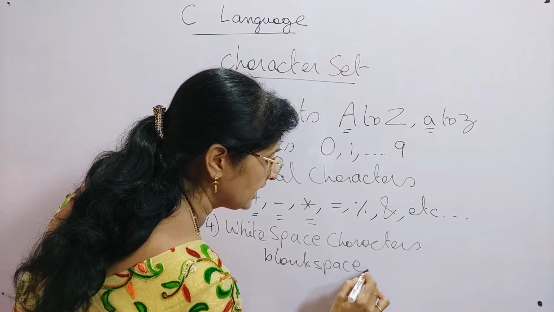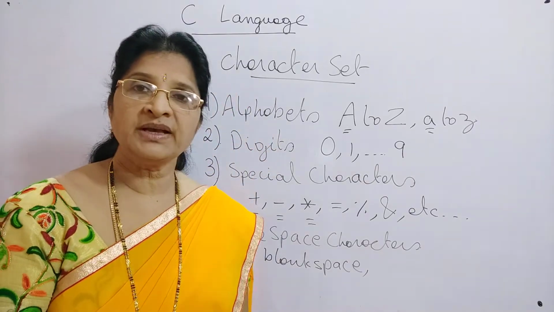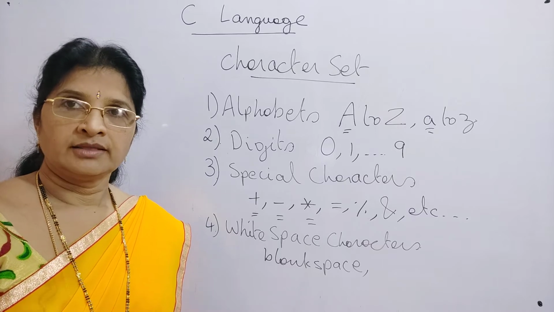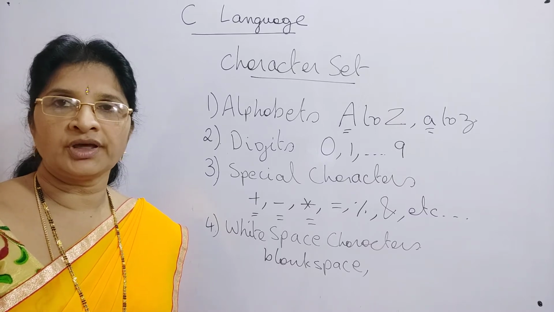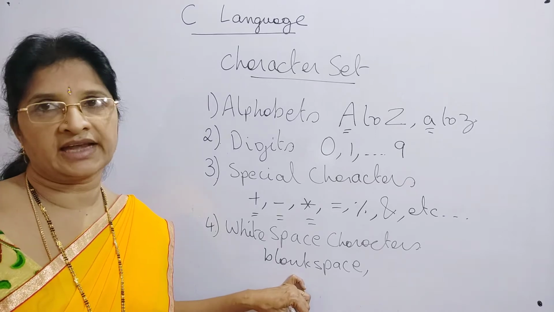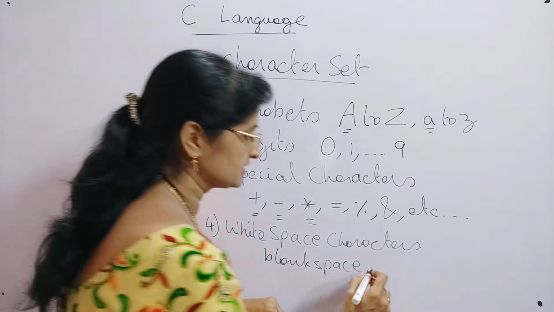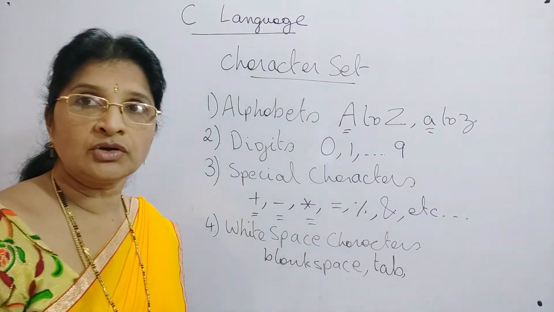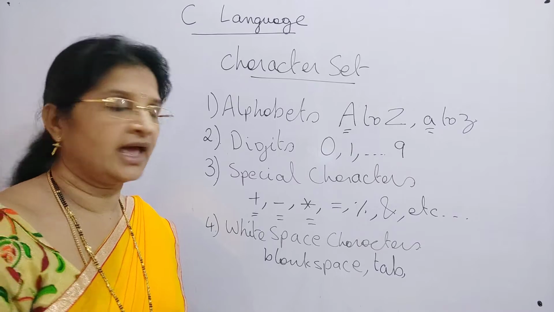But even though we can't see it, the blank space also has an ASCII code. Whenever you press the space key on your keyboard, it is represented by its ASCII code. So blank space is also a character in C language. Similarly, tab means 6 spaces, and this is also a character in C language.